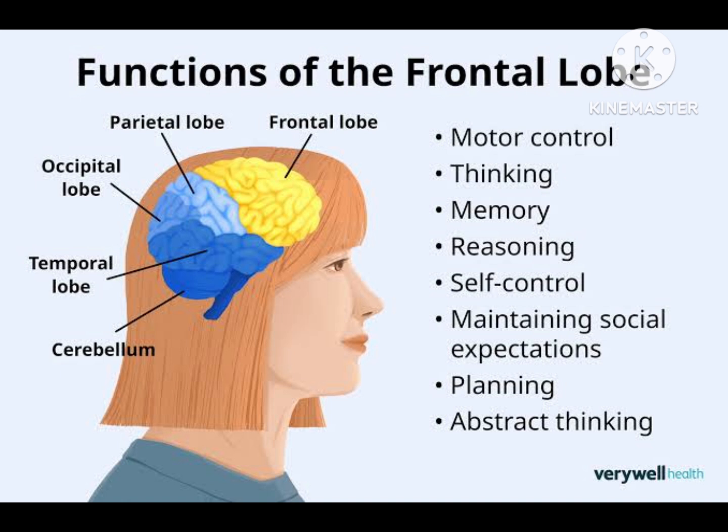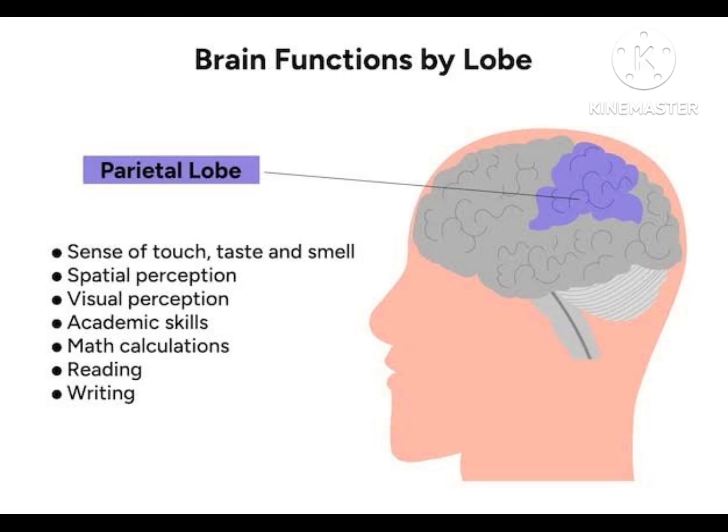So when you have a question in your exam, what is important for your speech production in your frontal lobe, which part, then you would say Broca's area. You would mark the answer Broca's area. And also, it is very important for motor control, thinking, memory, reasoning, logical thinking, self control, maintaining social expectations, planning, and abstract thinking. Let's come to parietal lobe.